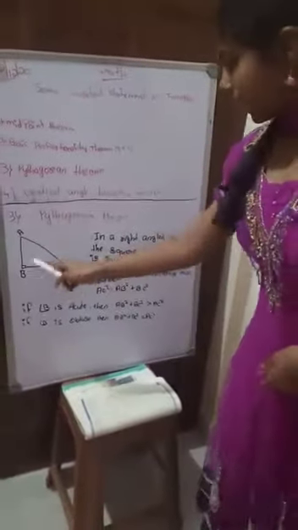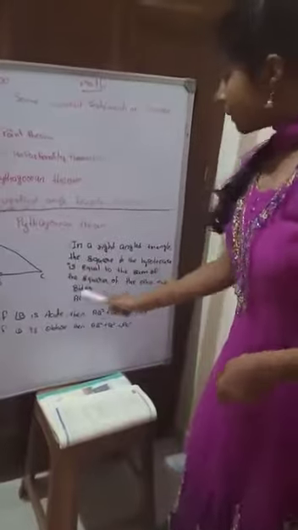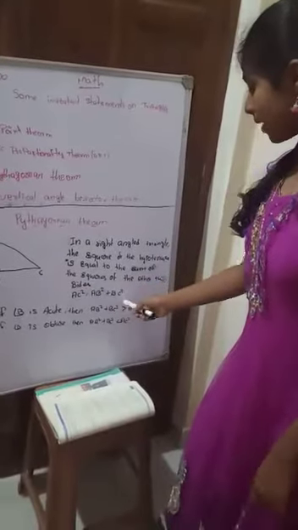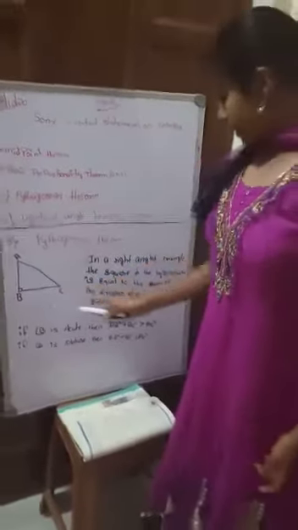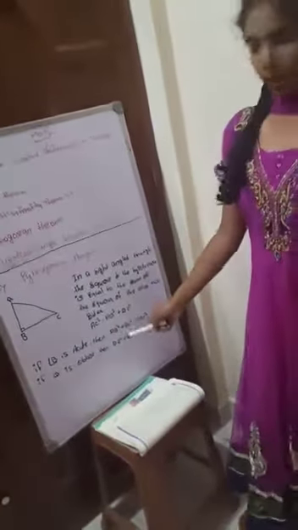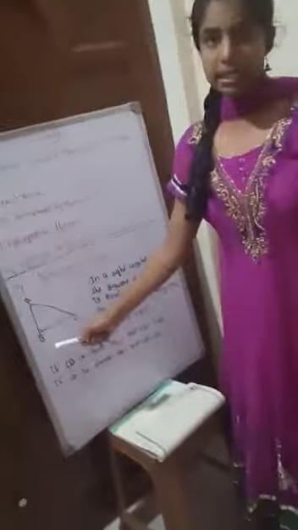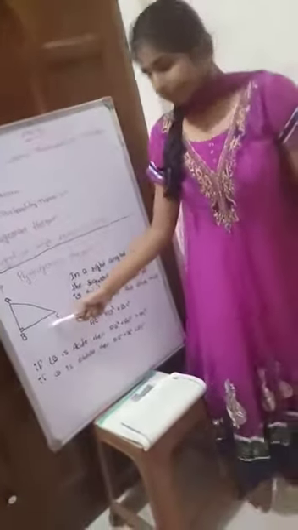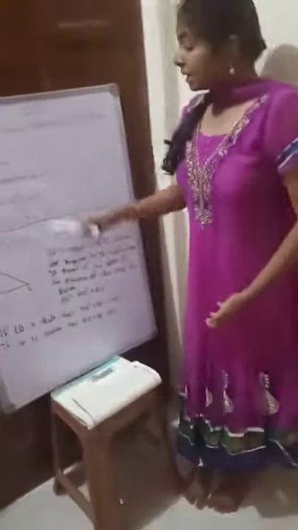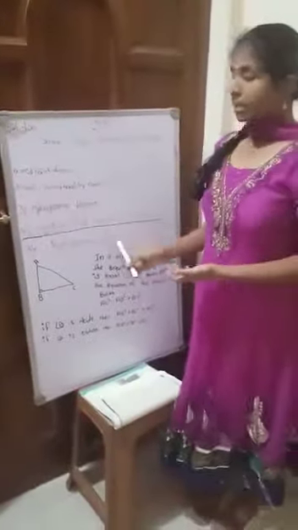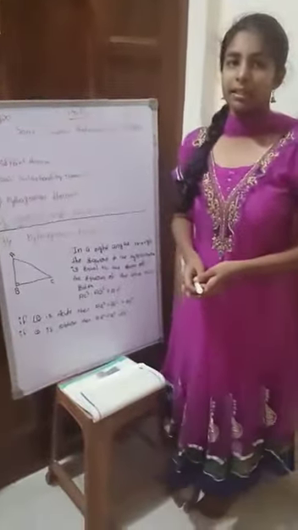Now if this angle B is acute, then AB square plus BC square is greater than AC square, because when B is below 90 degrees, then these two sides will have the greater value. But when B is greater than 90 degrees, then the value of these two sides is lesser than AC square. This is about the Pythagorean theorem. Now let's study about the vertical angle bisector theorem.